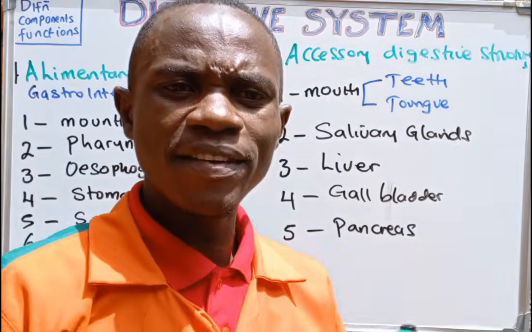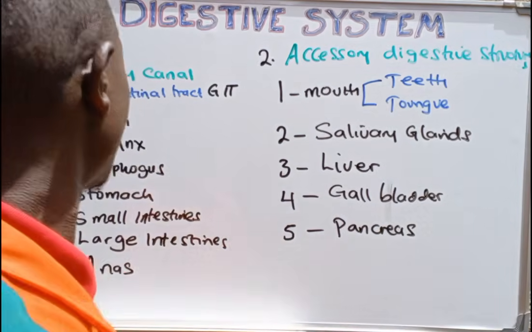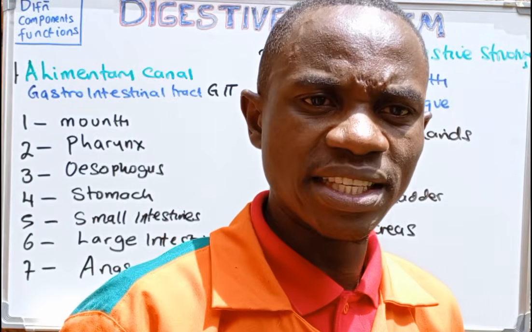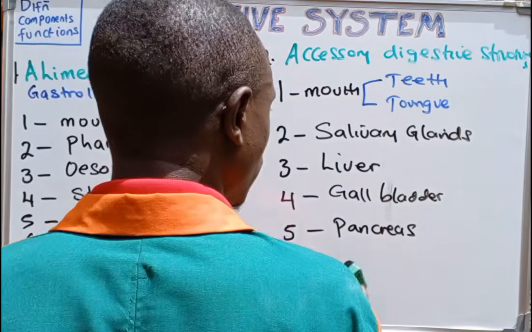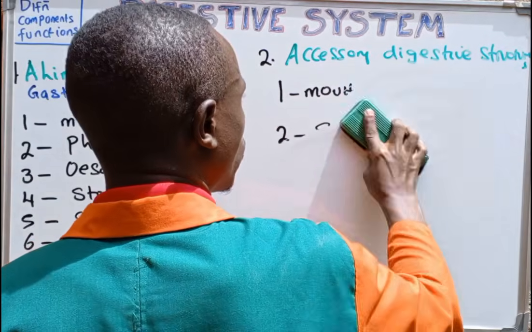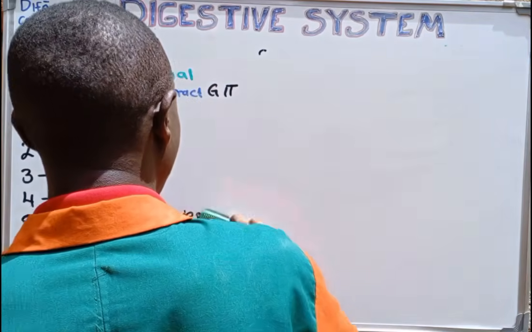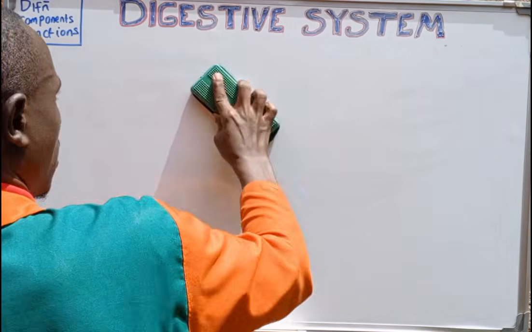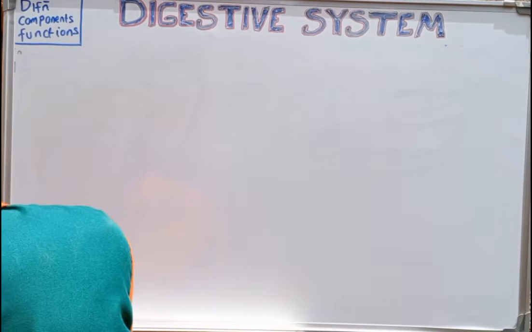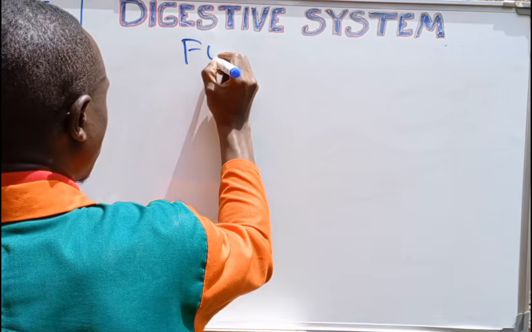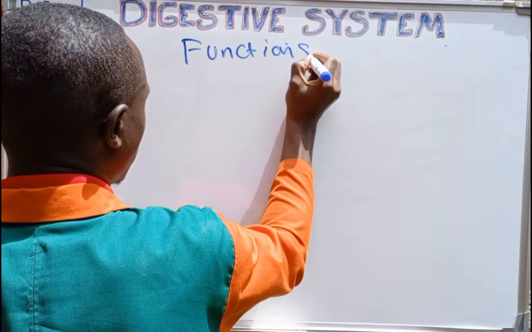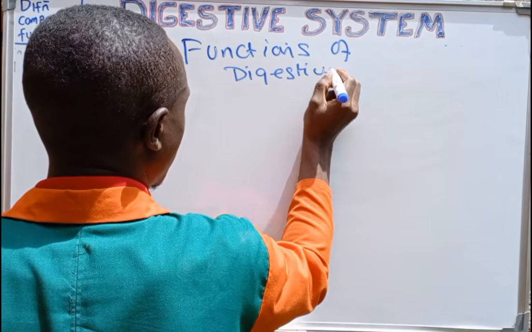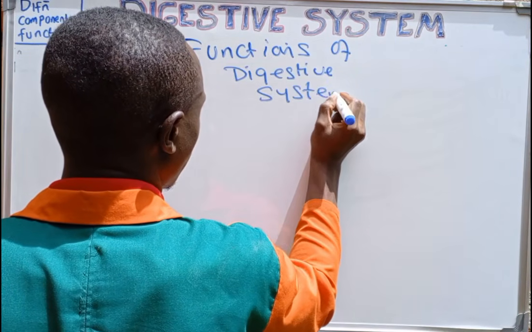Having looked at the components that make up the digestive system, the alimentary canal and the accessory digestive structures, let's go ahead and look at the functions of the digestive system, because it is also worth knowing the functions of the digestive system.